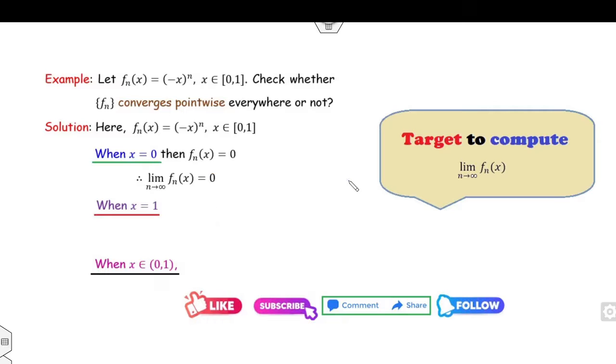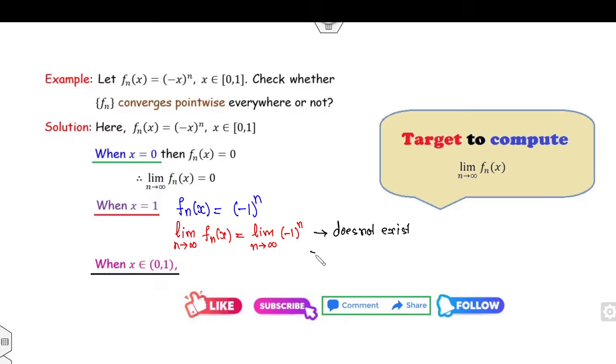Fine. Now when x is equal to 1, what is the limit of fn(x)? This is (-1)^n. So what is the limit as n approaches infinity of fn(x)? Can you find the limit of (-1)^n? You can see this limit does not exist. Why? Because this limit is either plus 1 if n is even, and minus 1 if n is odd. You can see this limit is not unique. And once the limit is not unique, you can say the limit does not exist.